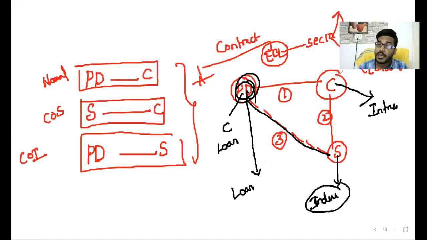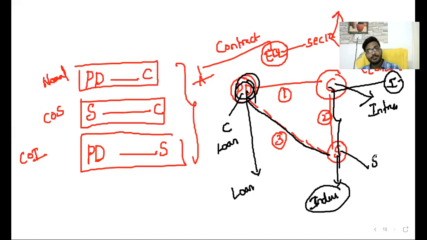Coming to contract number two, sir: what is the benefit to the creditor? The interest amount is a benefit to the creditor. But what is the benefit to the surety from the creditor? Whenever the surety provides surety to the creditor, what is the benefit to the surety from the creditor's end? Sir, I am giving surety to you; what is the benefit from you to me? Giving the loan is the consideration to the principal debtor. Here there is no consideration to the surety.